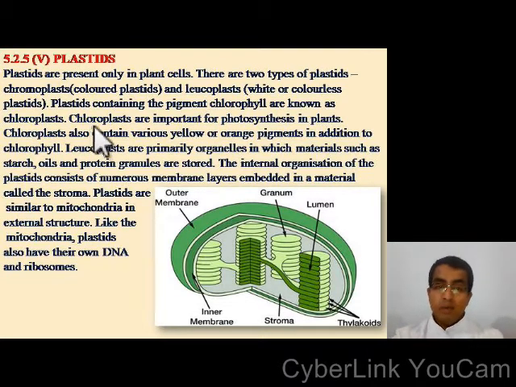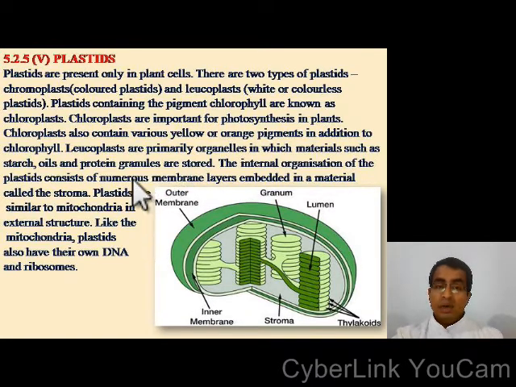Chloroplasts are important for photosynthesis in plants. Chloroplasts also contain various yellow or orange pigments in addition to chlorophyll. The leucoplasts are primarily organelles in which materials such as starch, oils, and protein granules are stored.